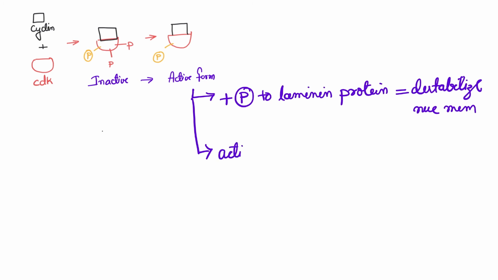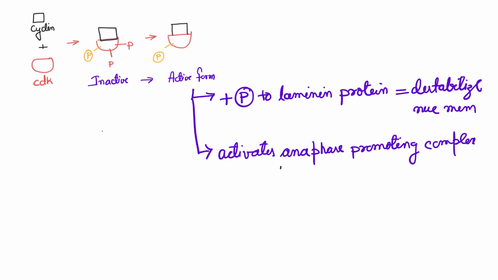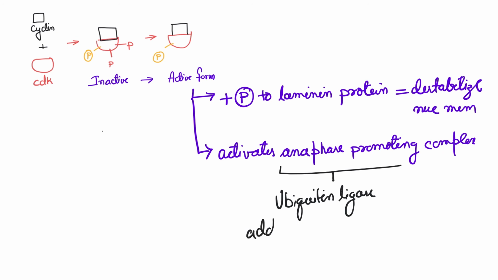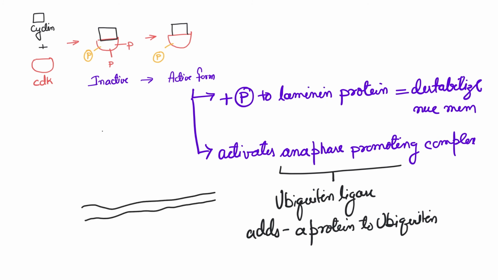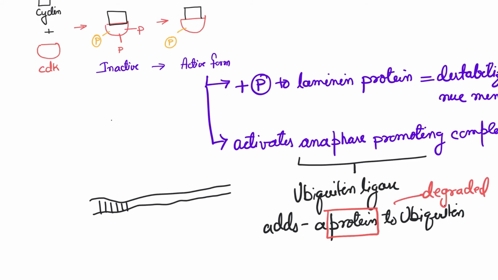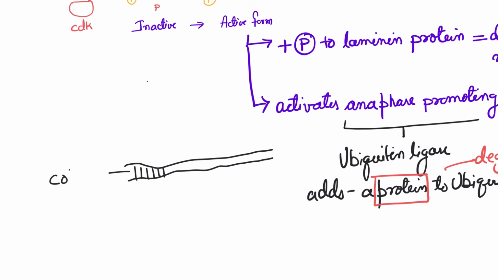For example, laminin protein is phosphorylated and it destabilizes the nuclear membrane, right? And this can also activate another protein called anaphase promoting complex. Now, anaphase promoting complex is a ubiquitin ligase. That means it will add ubiquitin to a protein. Now, ubiquitin addition would mark it for, let's say, destruction. So this is just one example of how CDKs, once activated, can change things.